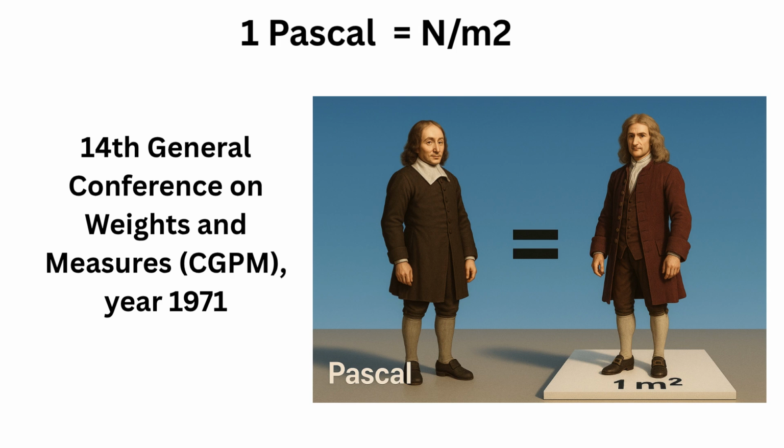Pressure would be standardized in the SI system, and so they chose the pascal, named after Blaise Pascal, the brilliant 17th century French mathematician who explored the mysteries of vacuum, air, and pressure centuries before. 1 pascal equals 1 newton per square meter. The simplest, most logical form. Force over area. The core idea, now with the name of the man who helped us understand it. The pascal became official. Science had its standard.